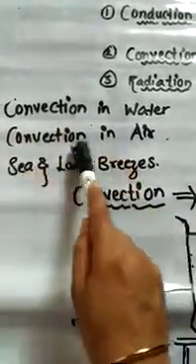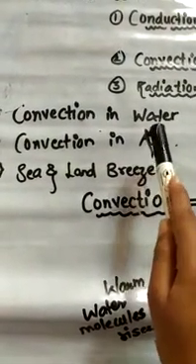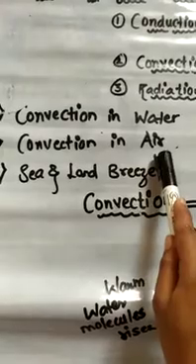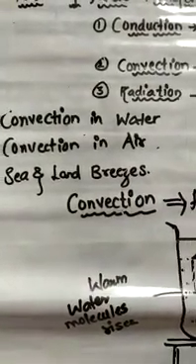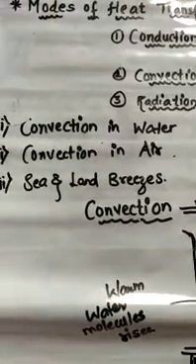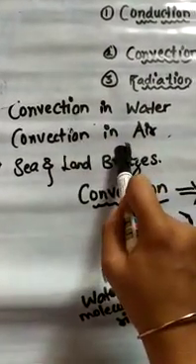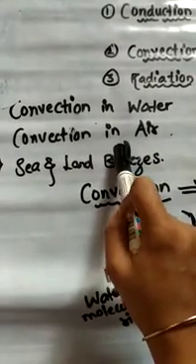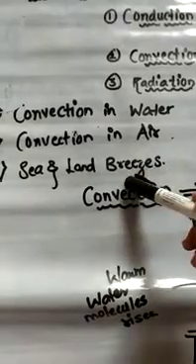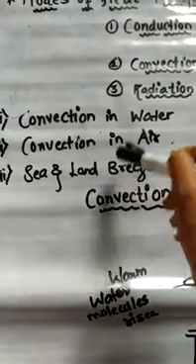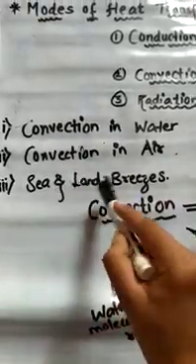Then also air. Air is also a poor conductor of heat, and that is why air transfers heat from its hotter parts to the colder parts by the process of convection. Then sea and land breezes. The blowing of sea breeze and land breeze in coastal areas generally occurs due to the convection of heat in air. So these are the three kinds of examples regarding convection: in water, in air, and the convection which takes place in the sea and land.